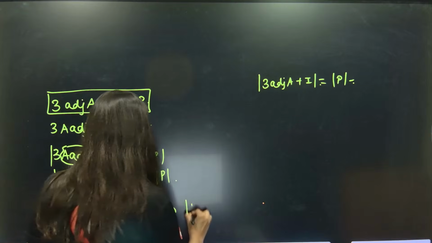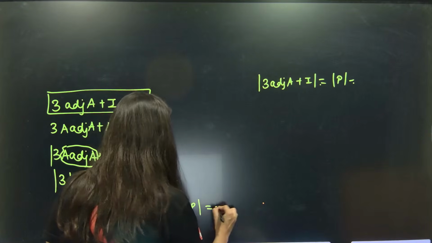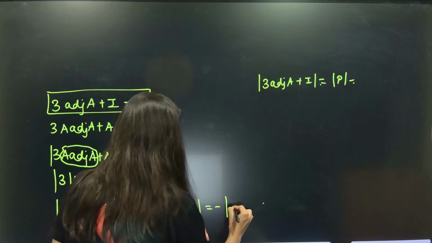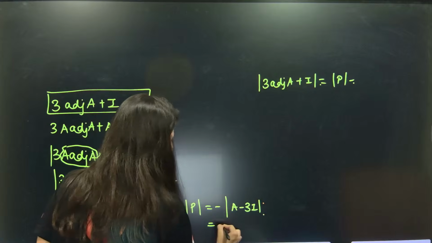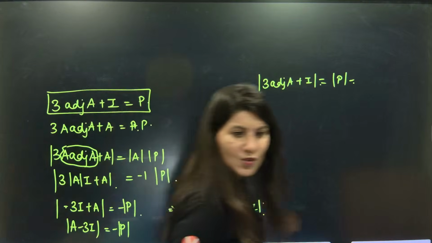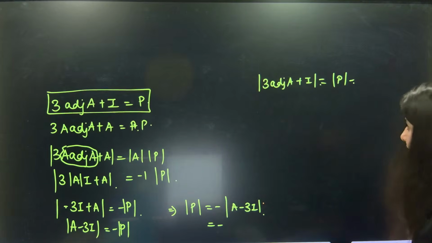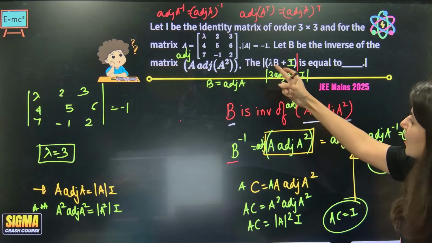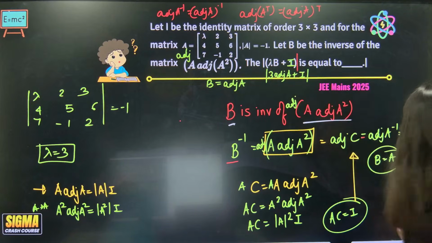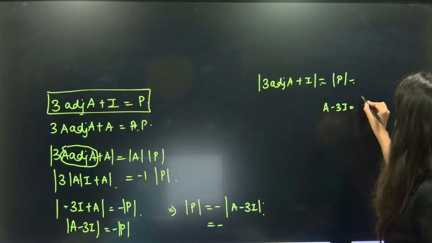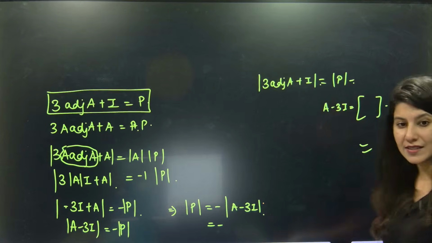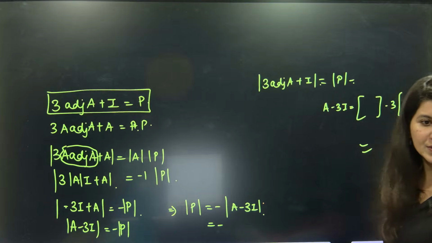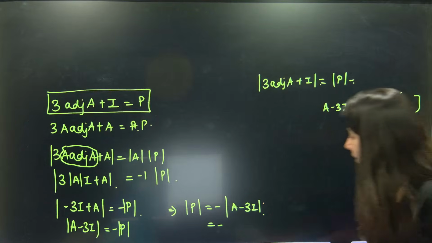So clearly determinant P you will get by calculating minus of determinant A minus 3I. A matrix you have, lambda you have, so A minus 3I you can easily calculate. Just calculate the matrix A minus 3 times I. If you calculate A minus 3I, you are going to get 38.